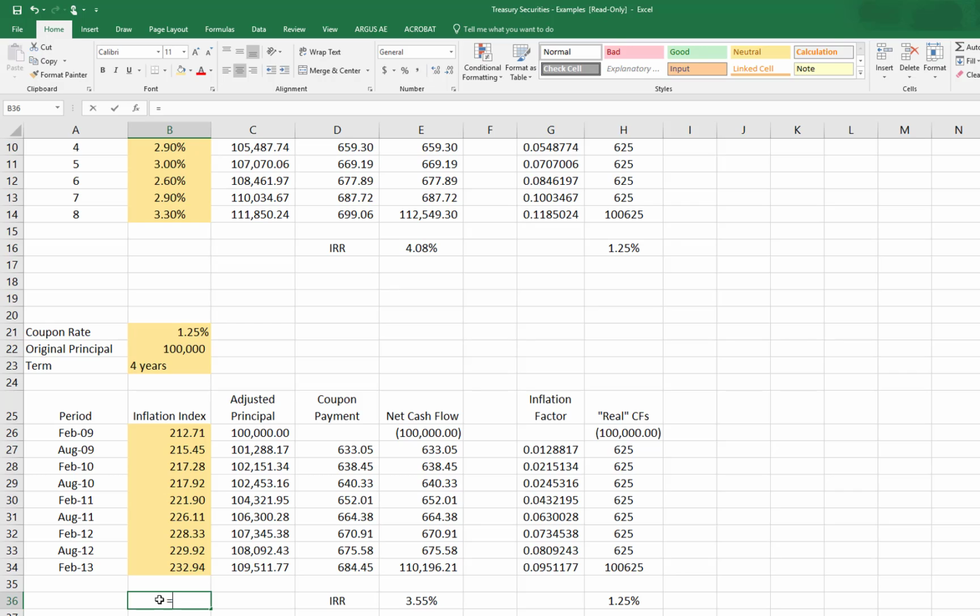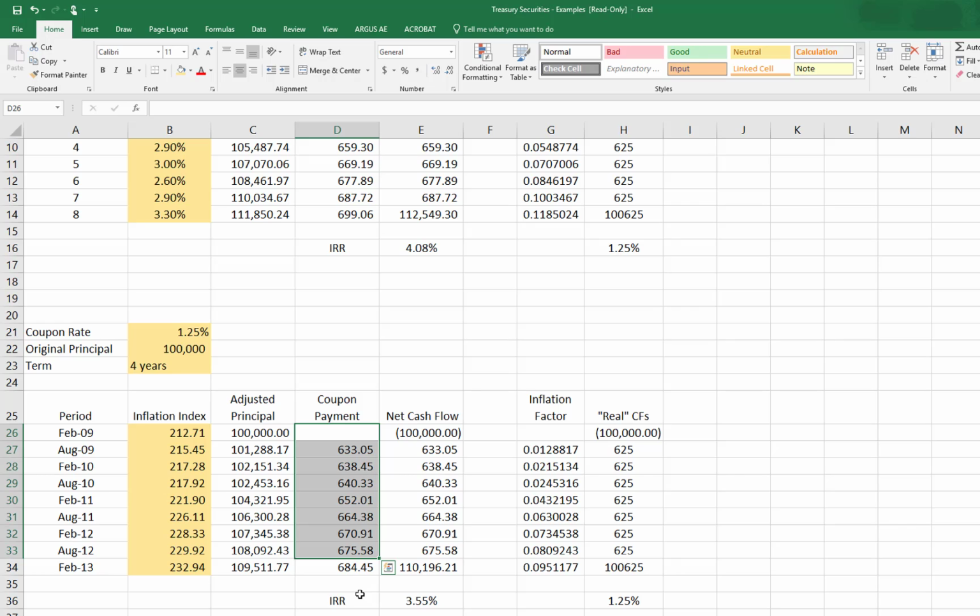By the way, let's just take a quick look at that. If I divide the last number by the first number, take away 1, I'm going to get 9.511. You can see here that it matches exactly with the change in the principal that we've had from 100,000. Now we're 9.51177% bigger than we started with. So the ending principal amount is going to be the 109,000.